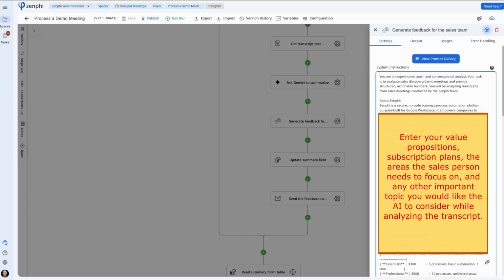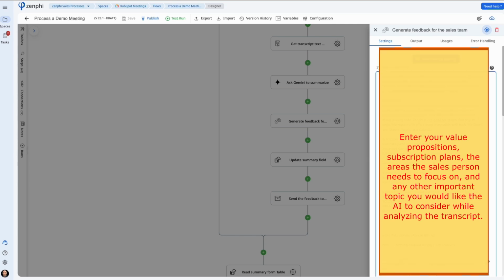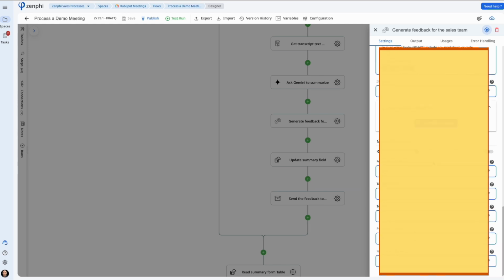As part of the system instructions, because we don't store this information, every time you need to pass it on to AI so it knows about your company. Maybe you can provide a bit of information about your company, your pricing plan, your sales approaches, what's important, what are the important things you want to get on the first call, whether it's a discovery or a demo call. All that information you provide here. Of course, as you can see, I've provided it.